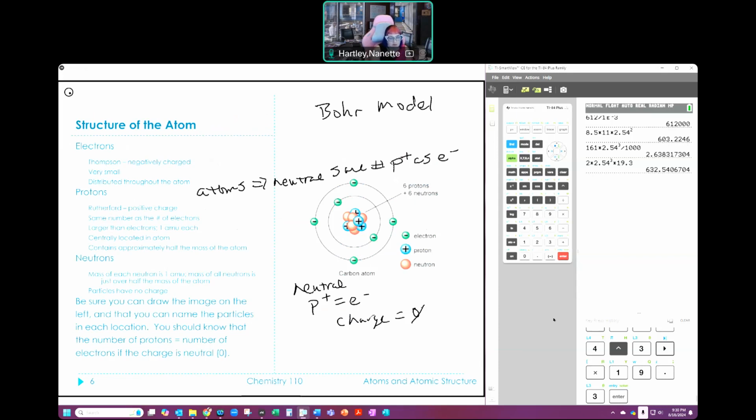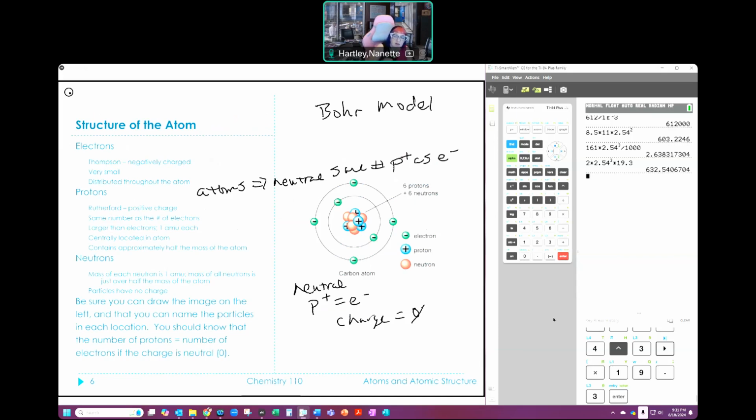Now, when we talk about those chemical changes that we talked about before, and I said that you'd have to do a chemical change to do things differently, that means that we'd have to break the bonds. If we're breaking the bonds between them, that changes the arrangement between them. That's a chemical reaction. If we're actually breaking down the structure of the atom, that is a different type of chemistry, and that is nuclear chemistry.